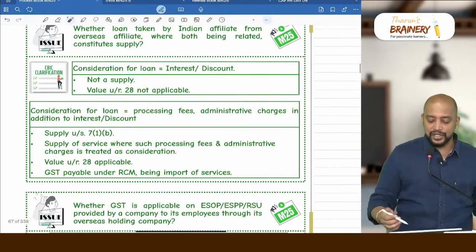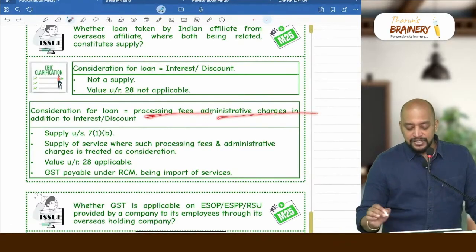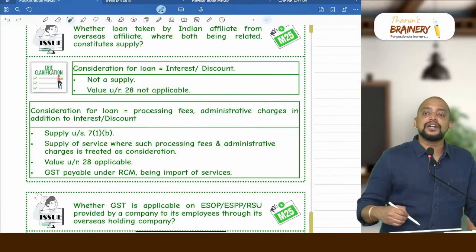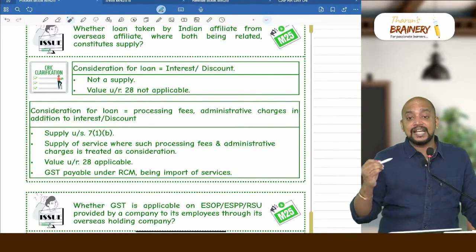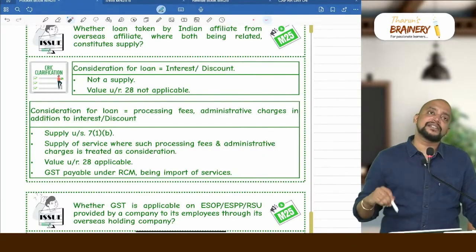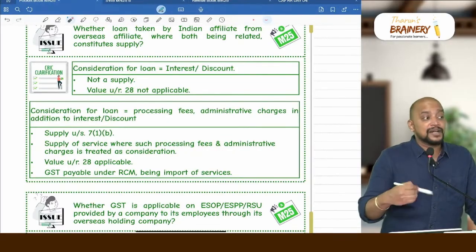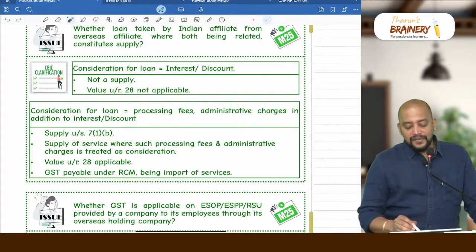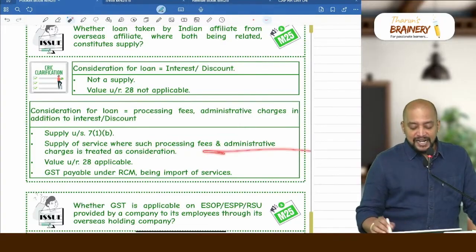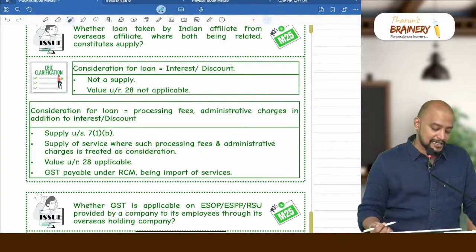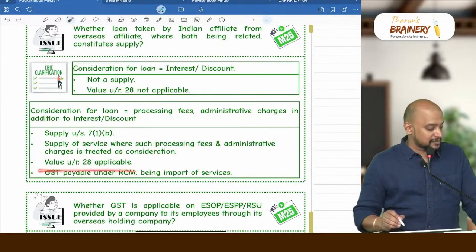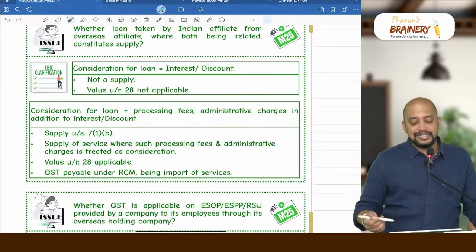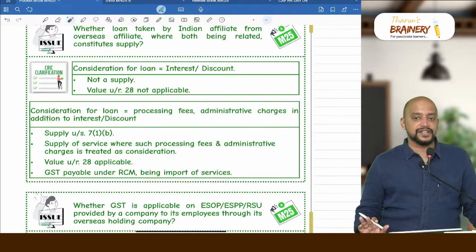What if the consideration is processing fees, administrative charges in addition to interest or discount? Then in that case, it will become supply under 7(1)(b). Why not 7(1)(c)? Even though it is related, they pay the consideration. That's why it is 7(1)(b). It is a supply of service where such processing fee and administrative charges is treated as consideration, and value will be determined under Rule 28, and GST payable under RCM, treating it as import of services.